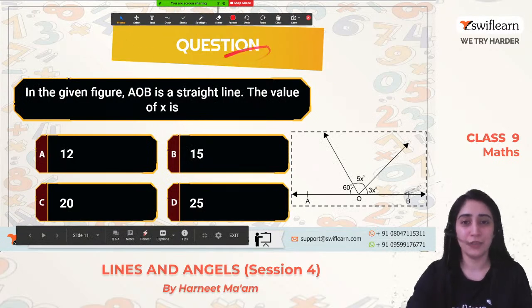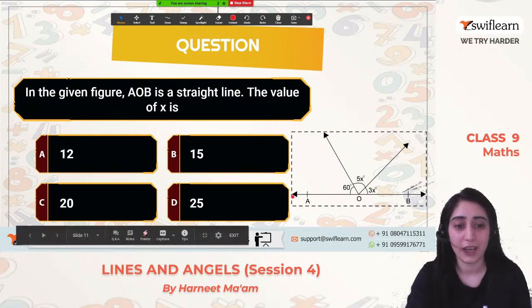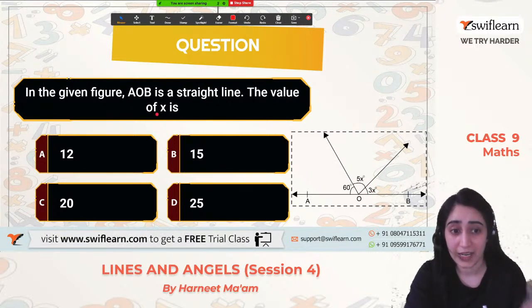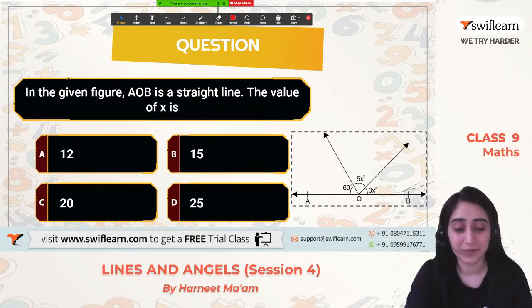So let's see who is able to solve this. In the figure, AOB is a straight line. We have to find out the value of x. It's saying find out the value of x. He's not saying to find out one particular angle. So we have to just find out the value of x. How will we do it? Yes, quickly tell me, how will we do it?